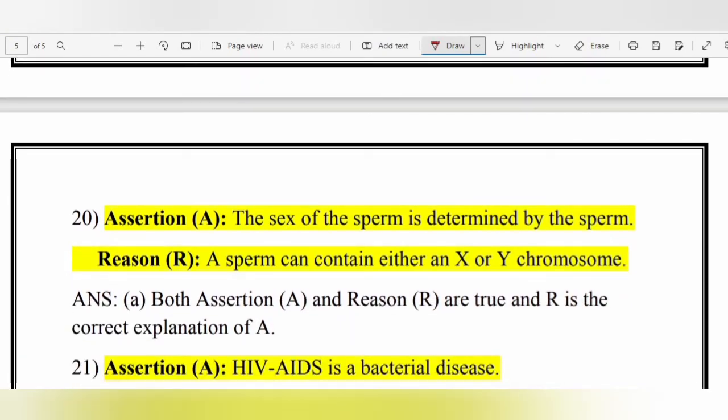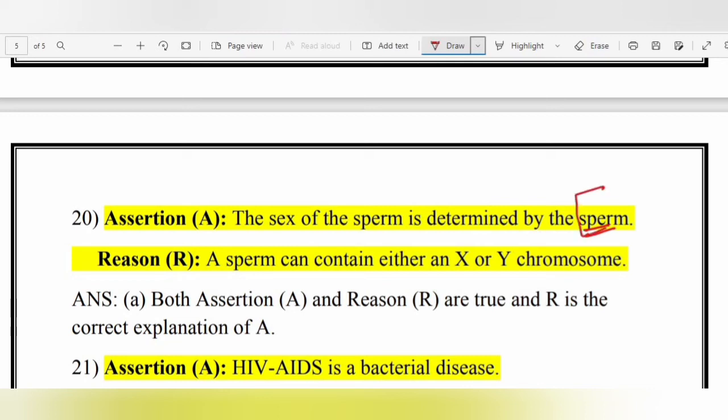Assertion, the sex of the child is determined by the sperm. Reason, a sperm can contain either an X or Y chromosome. If you study sex determination, we'll be studying this in the next chapter, heredity, where we can say that the sex of the child is determined by the sperm. Okay, only a male can decide because of the presence of the sperm.